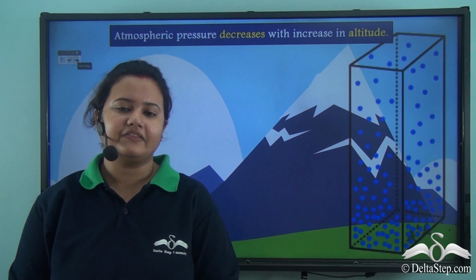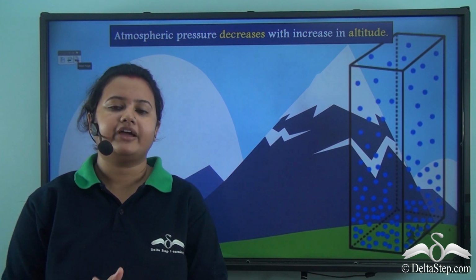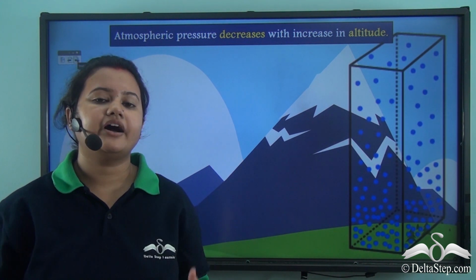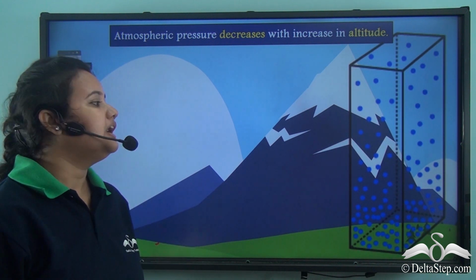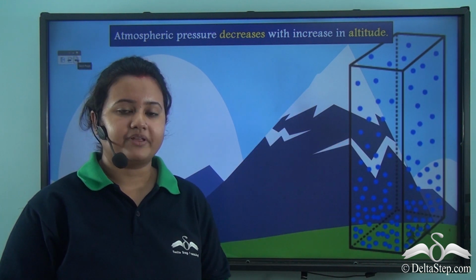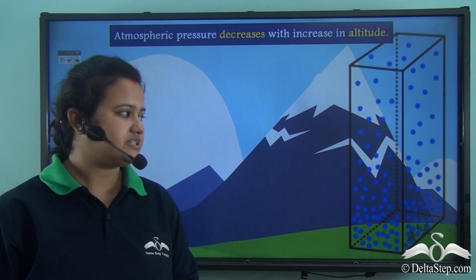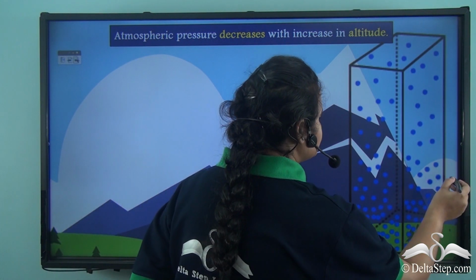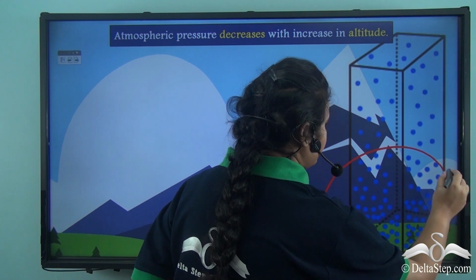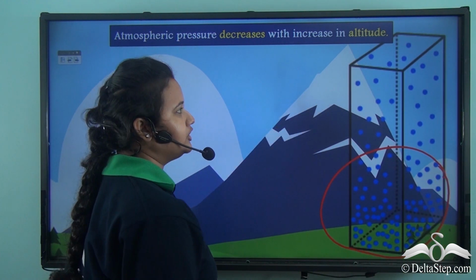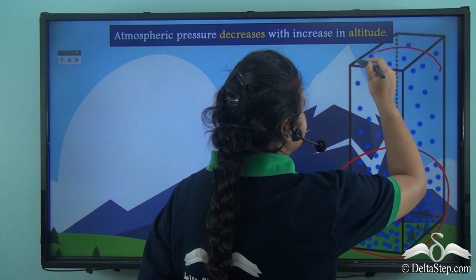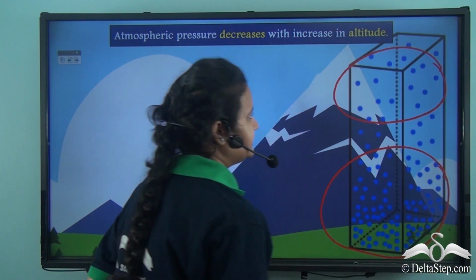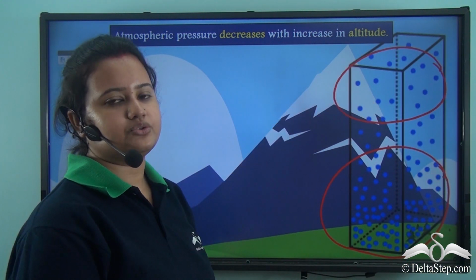We just learned that a greater number of air molecules exerts higher air pressure. Now look at this air column. In this air column, we can see that more air molecules are present towards the Earth's surface, while fewer air molecules are present at the upper layers, that is at higher altitude.